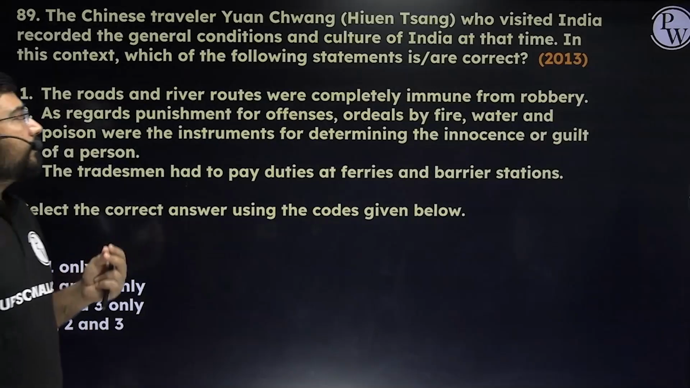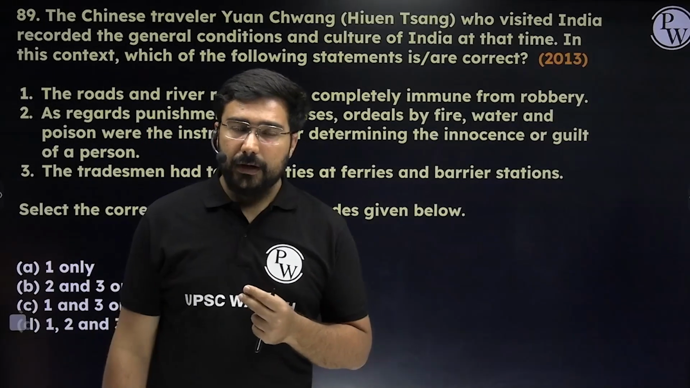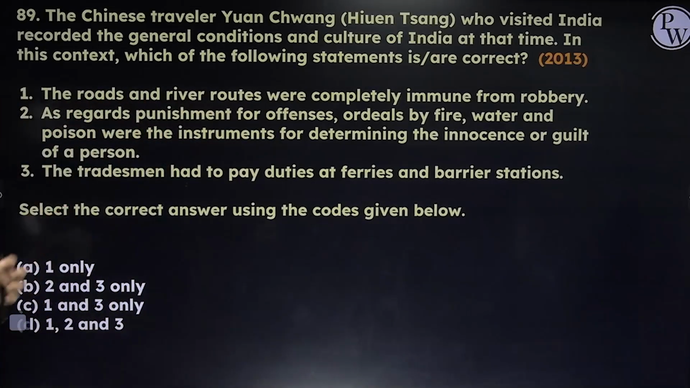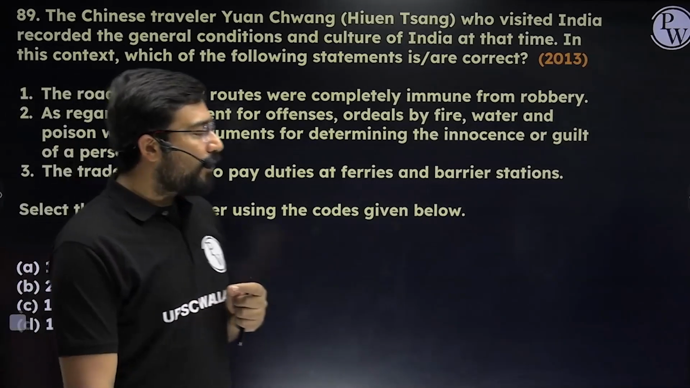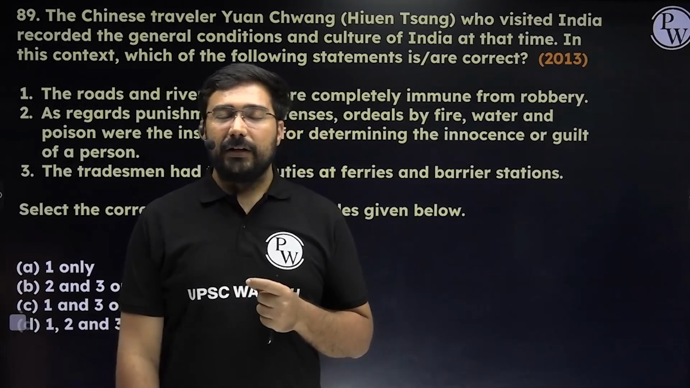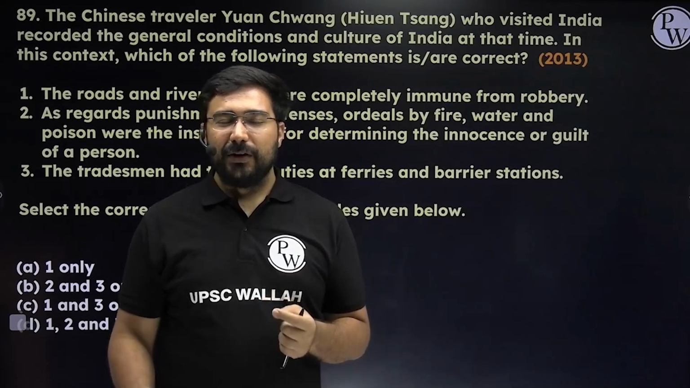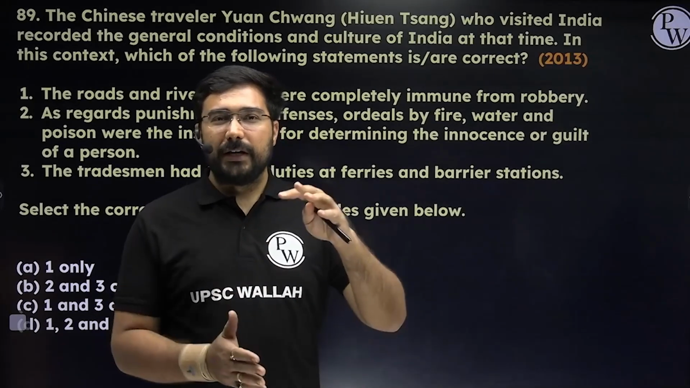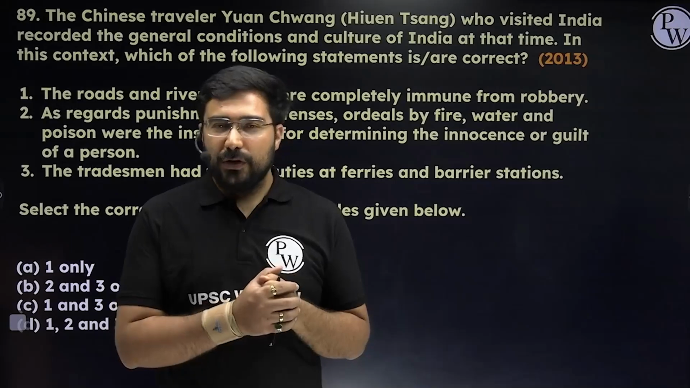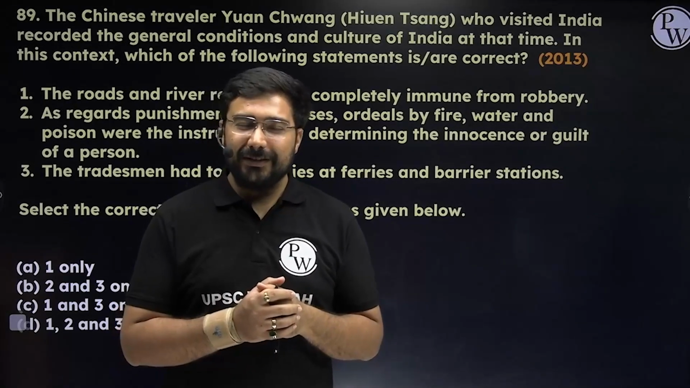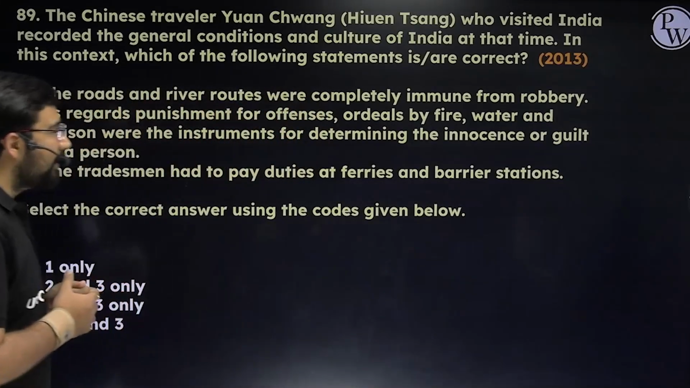Now, some of the important statements given by Hiuen Tsang. He traveled across multiple parts of the world, and he gave us information about things happening in India. The roads and river routes were completely immune from robbery? No, it was not so. In fact, he was looted and plundered twice. In one of them, he tells us a story that the robbers made him hang upside down with a fire going on below him, but still he was concentrating on Maitreya Buddha, the Buddha of the future, who would come and save him. Luckily, he escaped. The first statement is incorrect.